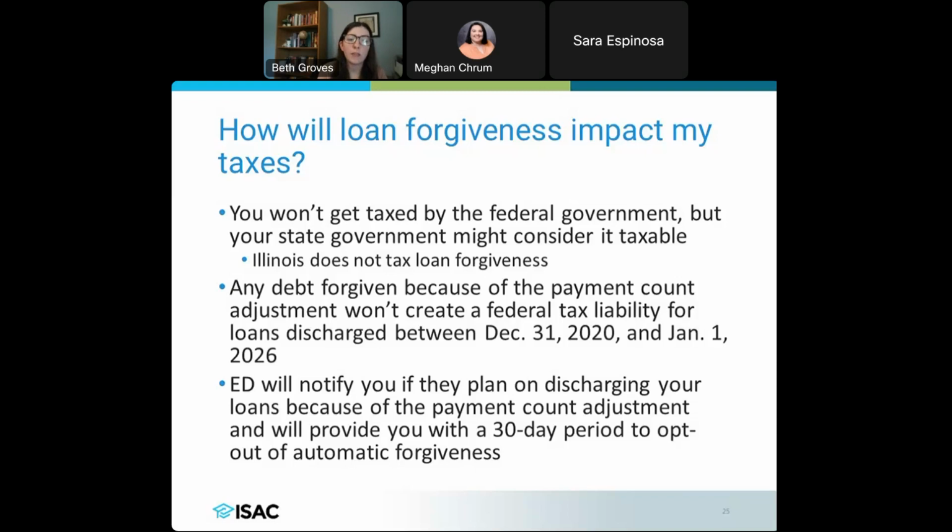The Department of Ed is going to notify you if they are planning on discharging those loans because of the adjustment. You will have a period of time where you can opt out. So yes, you're not going to get taxed by the federal government, and you're not going to get taxed by Illinois. But say that you're joining us from another state and there is that concern, or you just don't want this forgiveness, you are going to have a 30-day period to opt out of that before receiving that automatic forgiveness if you decide you don't want to go through with that.